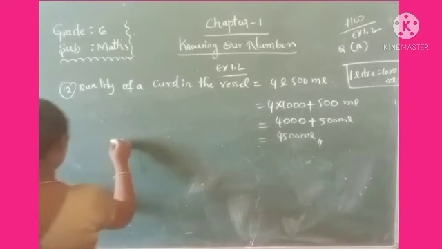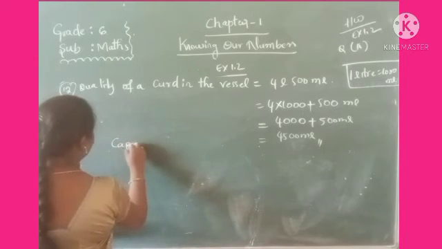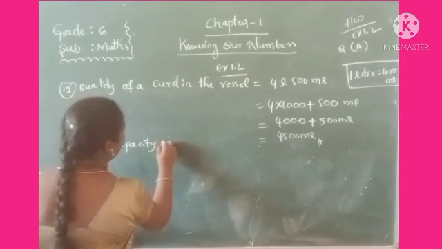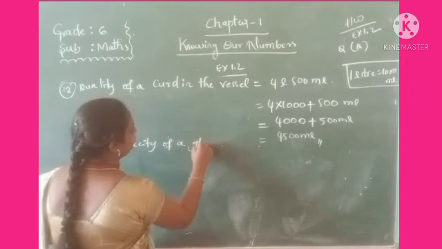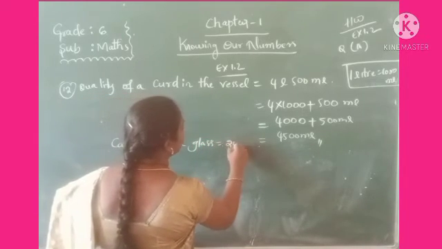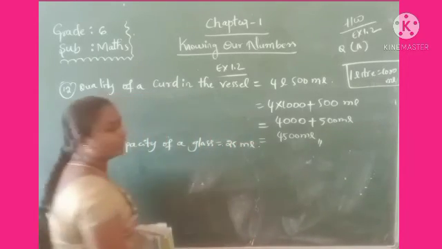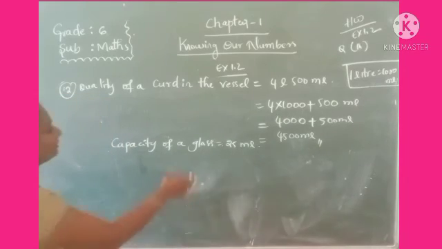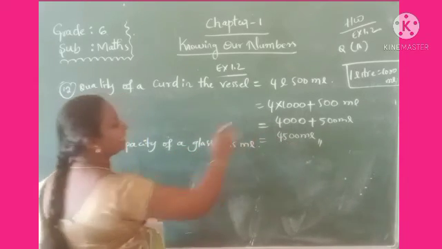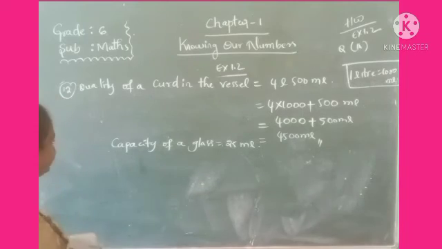Now write the capacity of the glass. What is the capacity of a glass? The glass capacity is 25 ml. Now like that, how many glasses can we fill?